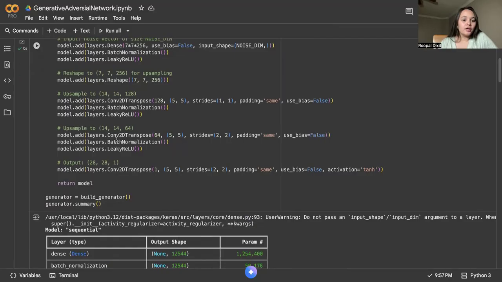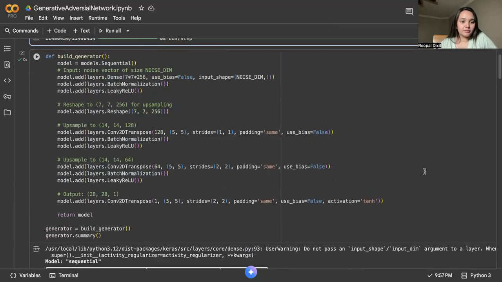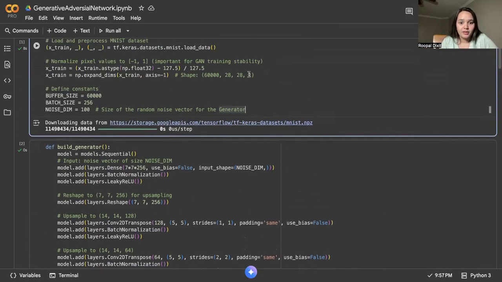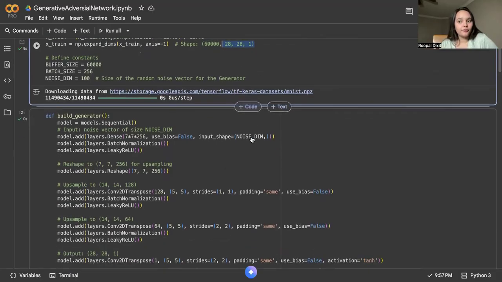That is good. So now we will be explaining how the generator building works. The generator takes a random noise vector, which has a size of 100, and the output is 28 by 28 by 1. That is the image shape that we can see here also. This is the size; 60,000 is the number of samples, but this is the exact size. 28 by 28 by 1 means 28 by 28 pixels, which is around 784 pixels, with one being a grayscale value.